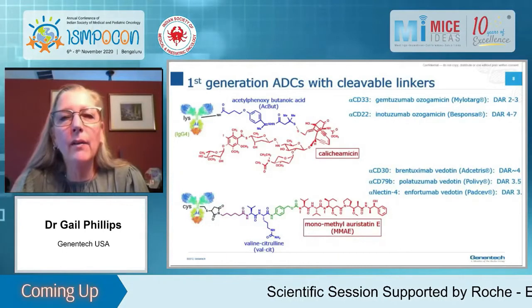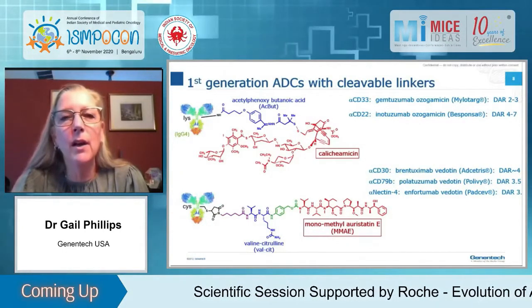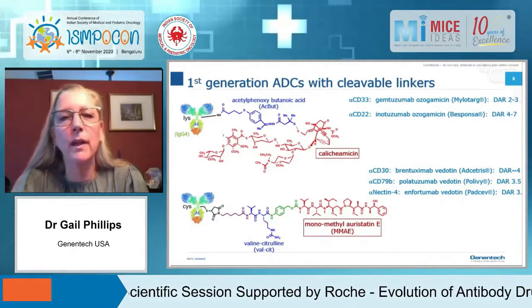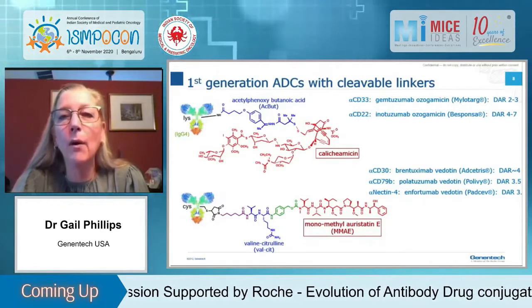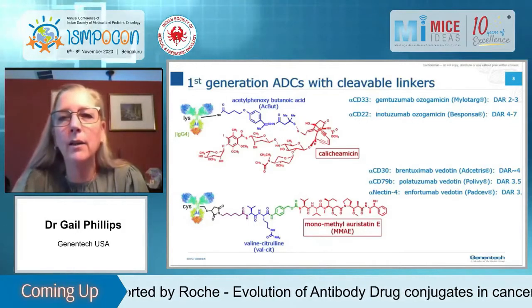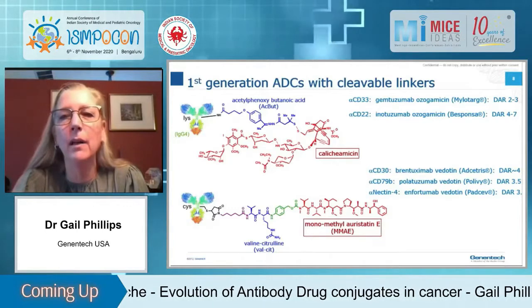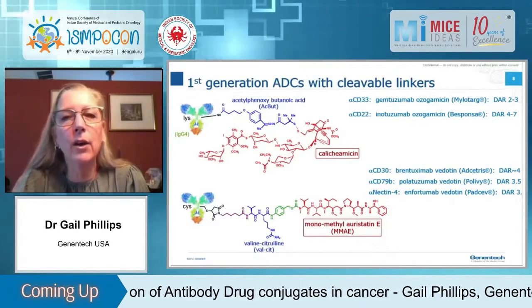So let's look at how these drugs have been linked with different linkers to the antibodies. The first generation of ADCs had different types of cleavable linkers. If you look at the top, this is the structure of both gemtuzumab ozogamicin, which is Mylotarg, and inotuzumab ozogamicin, which is Besponsa. So only the targeting antibody here is different, one for CD33 and one for CD22. The linker and drug are the same.